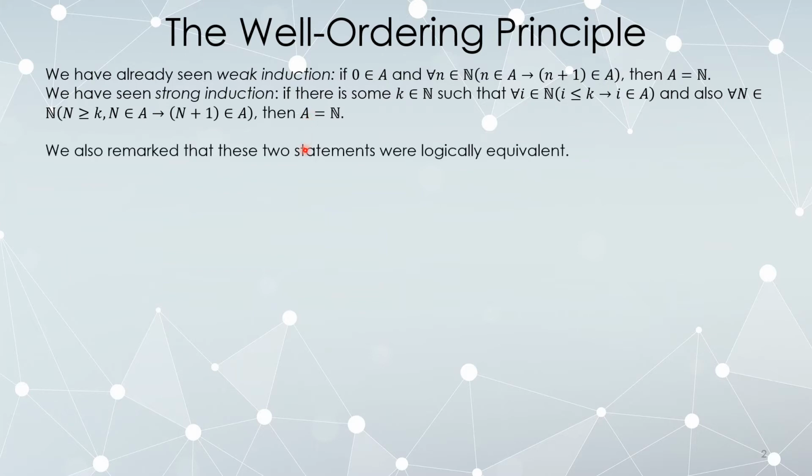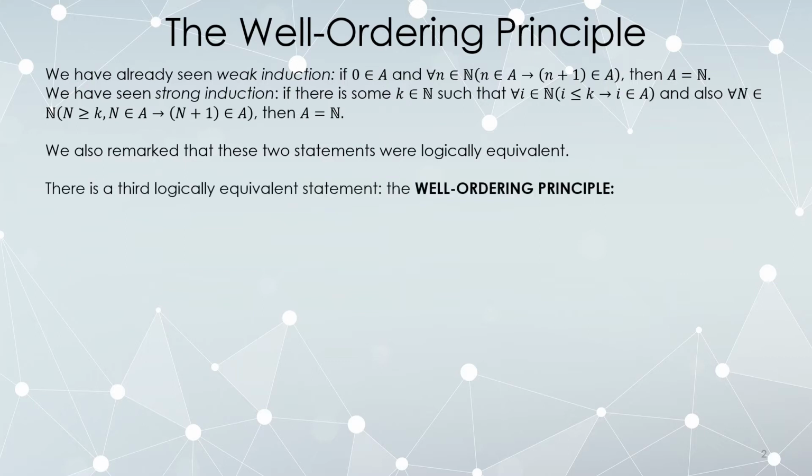We've remarked these are logically equivalent. Okay, we didn't actually prove this equivalence, but if you assume that weak induction is true, you can actually prove that strong induction is a legitimate technique. And similarly, if you assume strong induction is true, you can prove that weak induction is. Now, proving strong induction implies weak induction is fairly straightforward. You can actually see if you just let k equals 0 in strong induction, you get weak induction immediately. However, proving that weak induction implies strong induction takes a little bit of work, but is actually quite doable. So these two statements imply one another. In other words, they're logically equivalent. If you assume one of them, you automatically get that the other one holds.